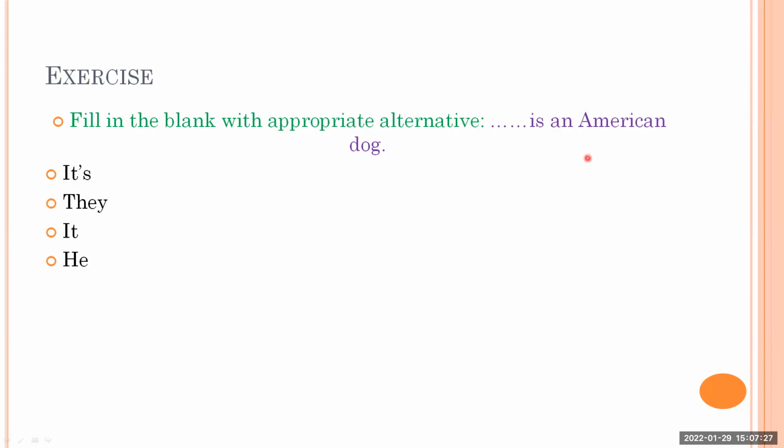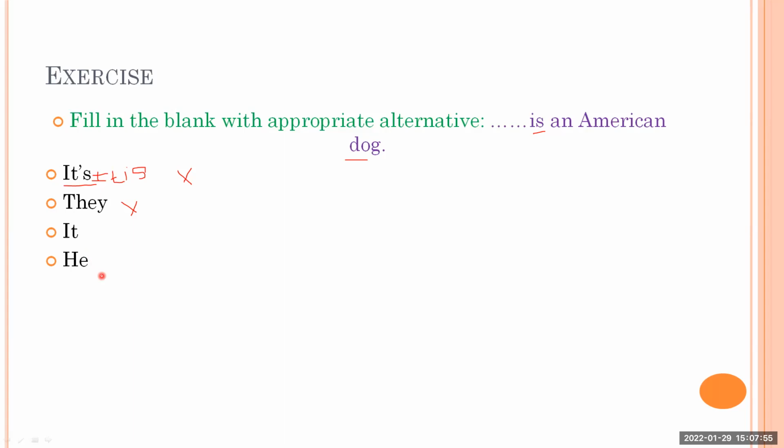So let's see. Is is already here, so you can't go for it. It's means it is, okay. It means it is. So you can't go for this option. Why? Because is is already given there. So for a dog, we do not use the pronoun they. So what's left? It and he.